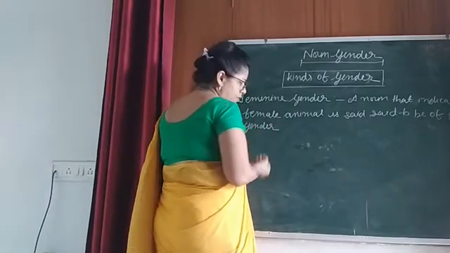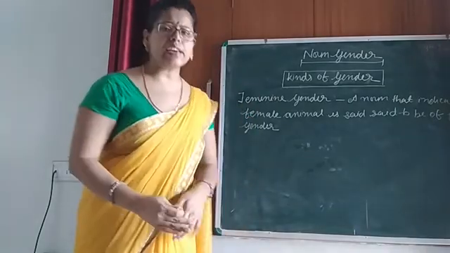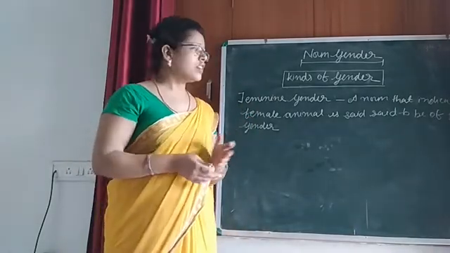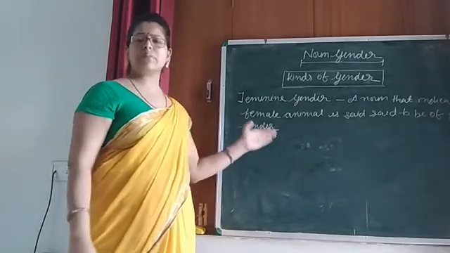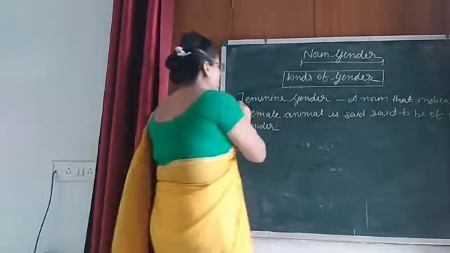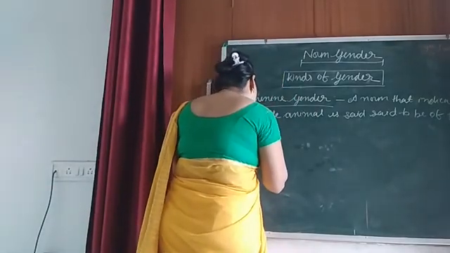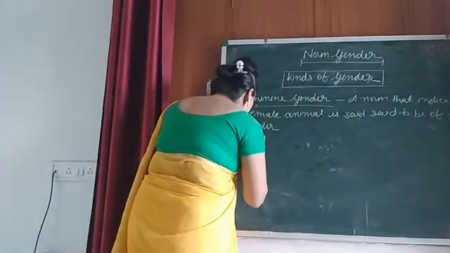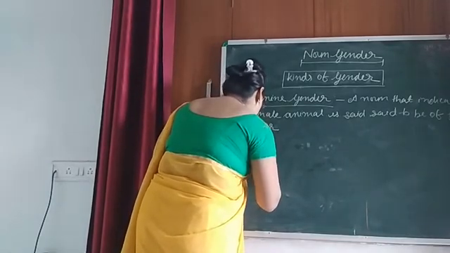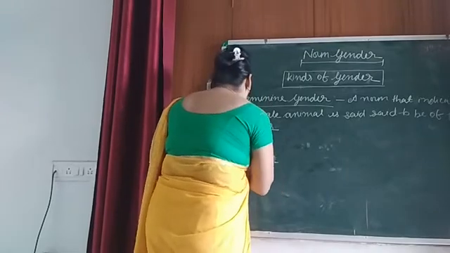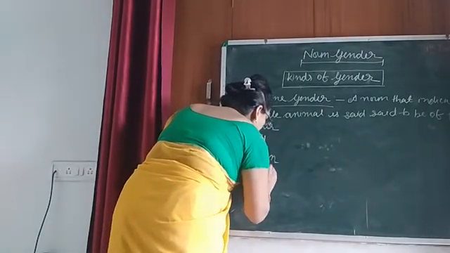It means a noun that indicates a female animal is known as what? Feminine gender. For example, we have girl, we have woman, we have lioness.